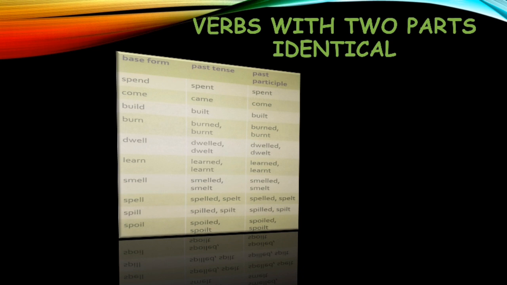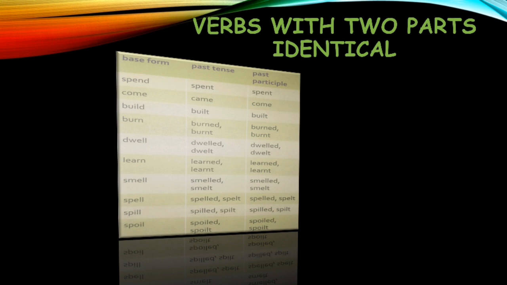The next type is the verbs with two parts identical. इसमें ऐसे हैं कि the verbs are there in which two parts हैं identical and the other one is different. Like spend, spent. In this you can see past and past participle are same. Come, came, come. Build, built. Burn, burned. Dwell, dwelled. Learn, learned. Smell, smelled. Spell, spelled. Spill, spilled. Spoil, spoiled and spoiled.